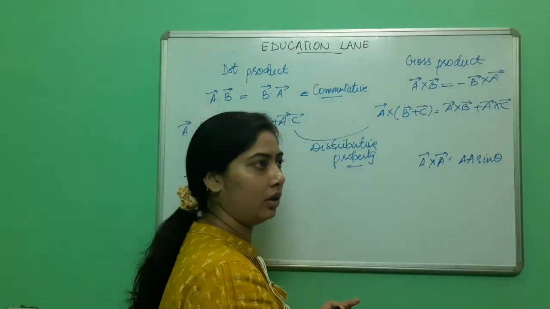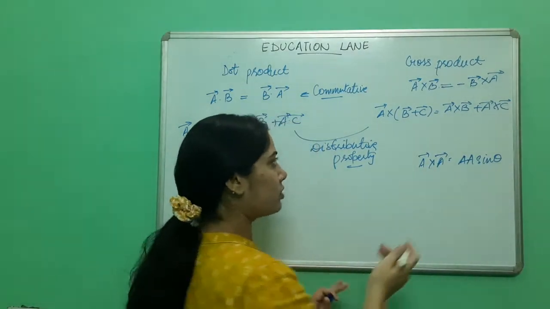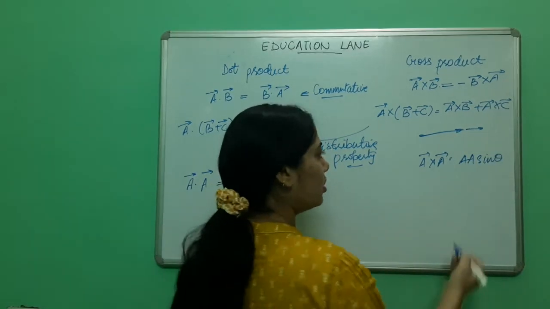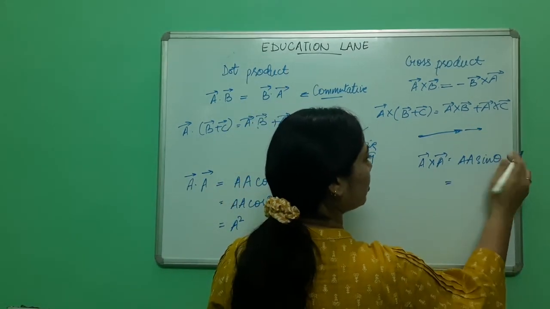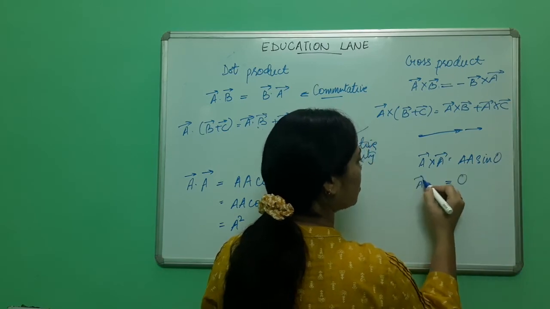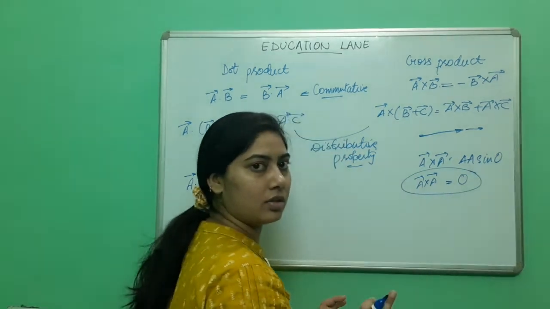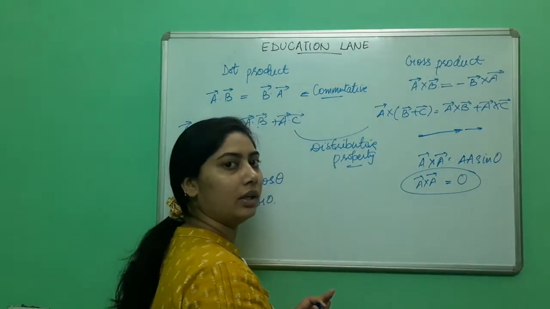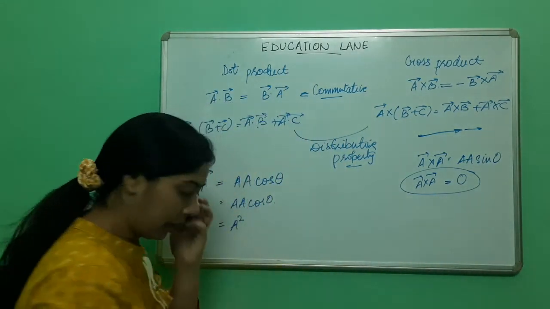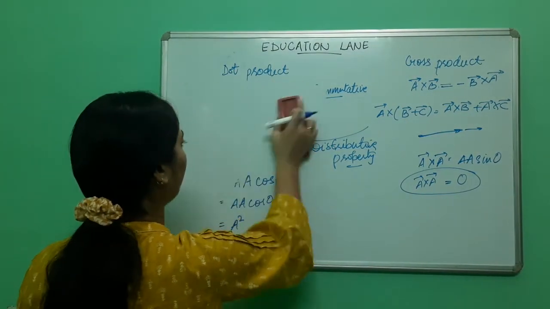Direction will be what? The same direction as A, because it is overlapping. So this will be sine 0. Theta will be 0. Sine 0, it is 0. So for any two parallel vectors or vectors which are coinciding, the cross product will always be 0.